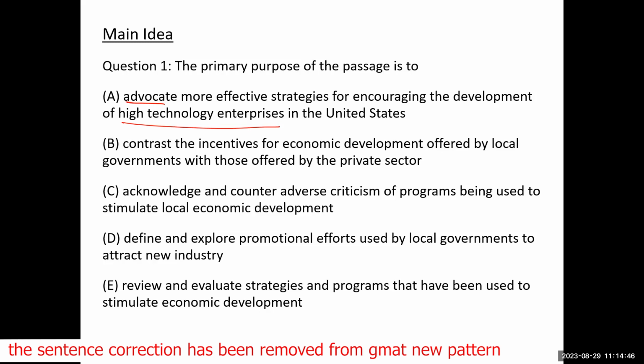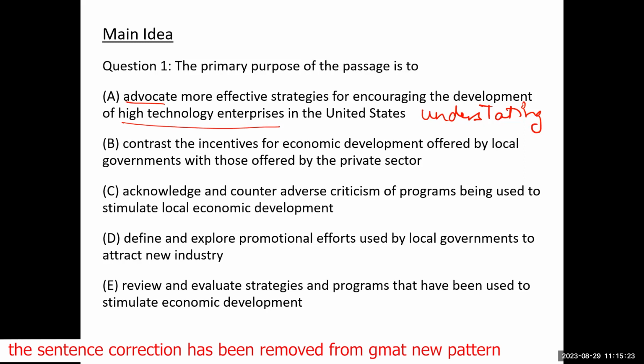The problem with A is that it focuses on only one of the strategies. High technology development was the strategy discussed in the second paragraph. But that is just one of the strategies. Does it provide the complete picture of the passage? No. So such an option which focuses on something specific from the passage is called understating the main idea, because it focuses on just one of the aspects of the passage and does not provide a complete picture.